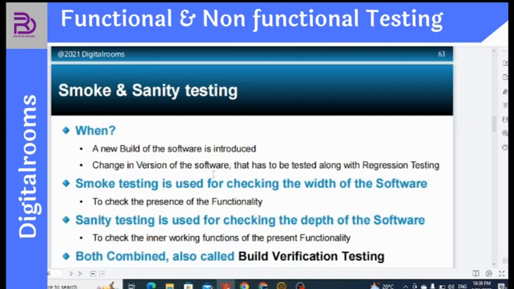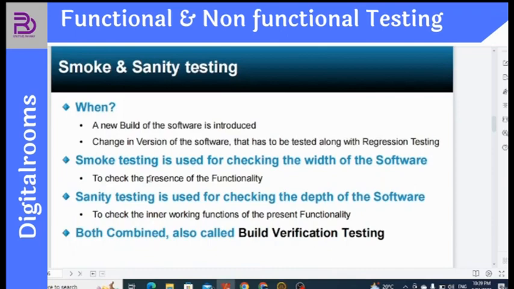Say for an example, before logging into the software, I'm able to add the product, I'm able to use each and every functionality of the website, but once I log in with my credentials, what I found is that the inner interface is changed for me, inner navigation changed for me, inner navigation or buttons not working for me. So these are tested using sanity testing.